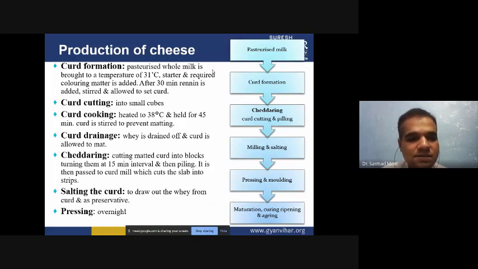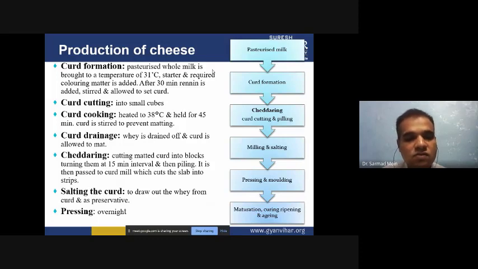So cheddaring is a process where the matted curd is cut into blocks, turning them at 15-minute intervals, and then milling we have to do. It is then passed to a curd mill, which cuts the slab into small strips, and we have to add the salt and separate the extra whey. The whey is a type of liquid. That liquid you have to separate so that you can easily preserve it.